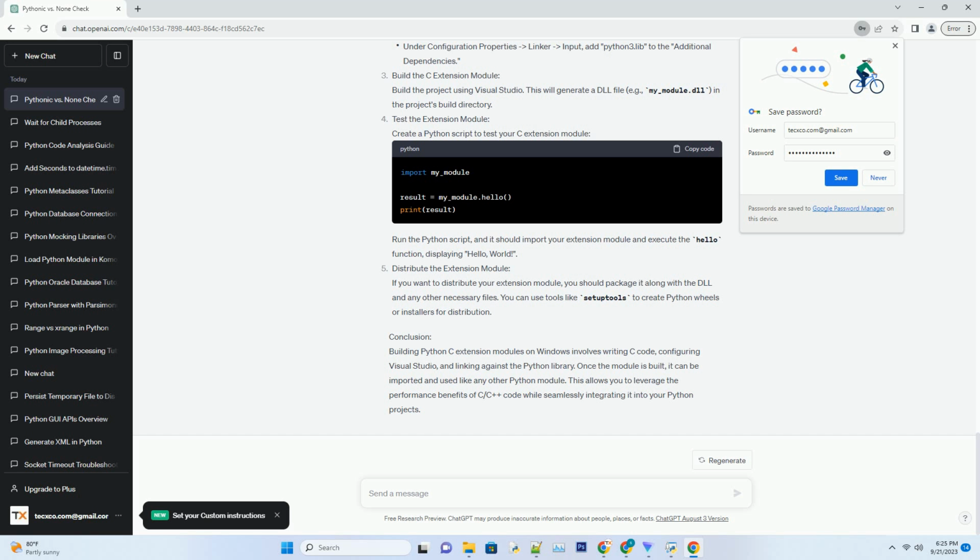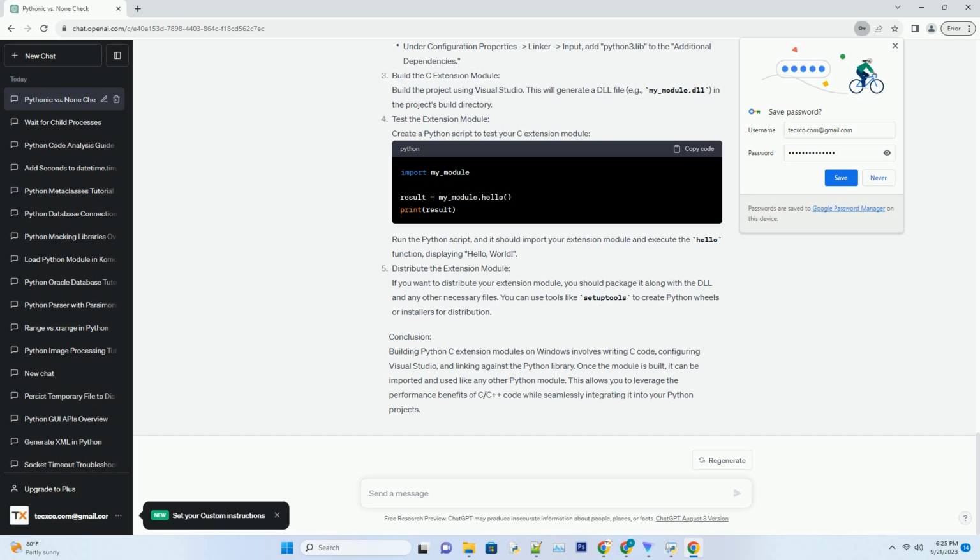Prerequisites. Steps to build a Python C extension module on Windows. Write your C extension code. Create a C source file, for example my_module.c, containing your C extension code. Ensure that it includes the necessary Python header files and functions. Here's a simple example.